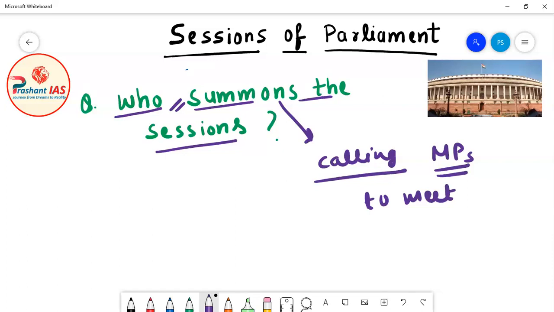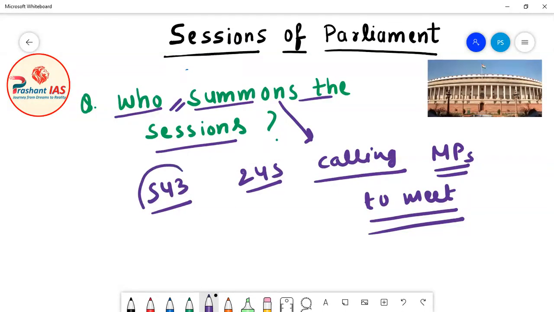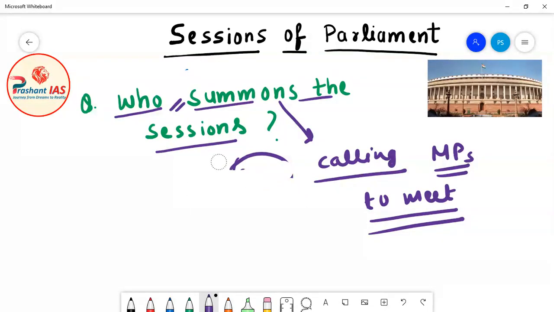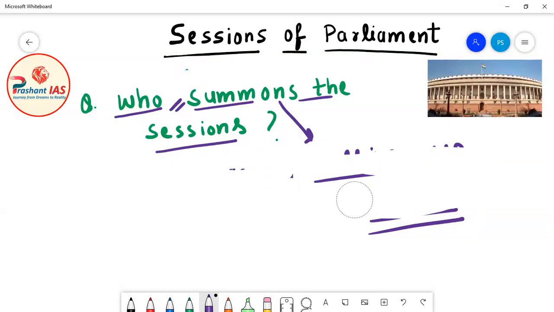For example, there are 543 members in Lok Sabha and 245 members in Rajya Sabha. So calling all these 543 members of Lok Sabha to meet and calling all these 245 members of Rajya Sabha to meet. Summoning the session of parliament means calling all the members of parliament to meet. Now let's jump to our original question: who actually summons the sessions of parliament?